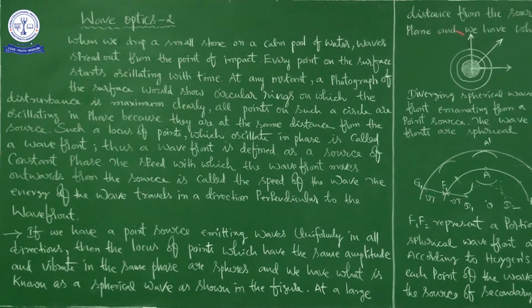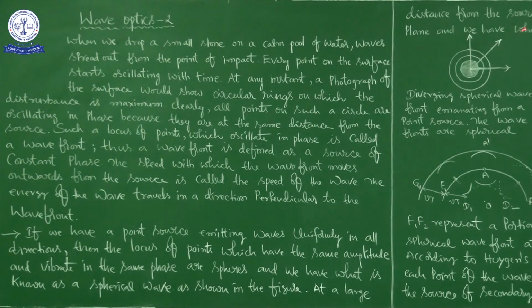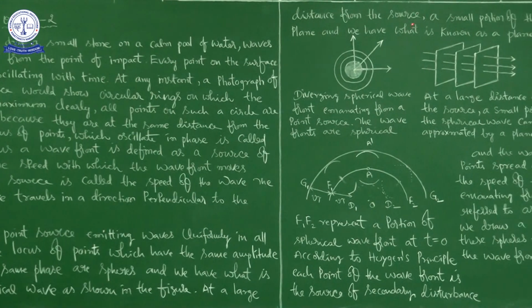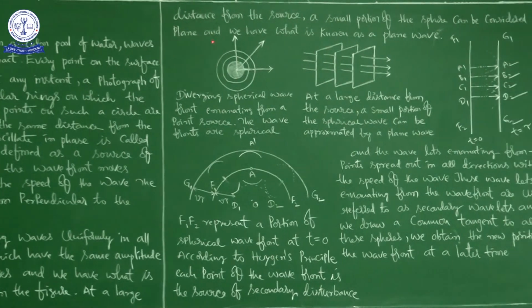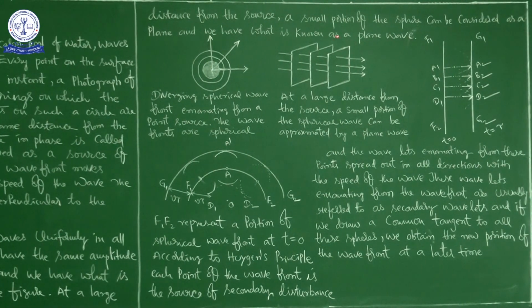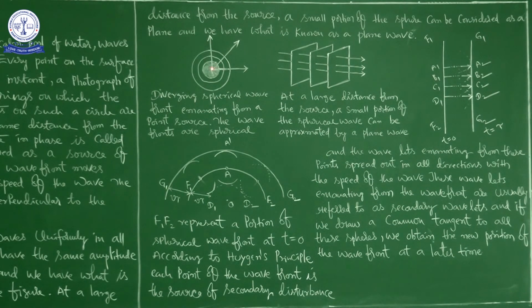Next, at a large distance from the source, a small portion of the sphere can be considered as a plane, and we have what is known as a plane wave. Suppose the wave originates here, so it is like the first one, second one, third one, and so on. If you go to a large distance, the amplitude is going to decrease, and you can see the plane wave.